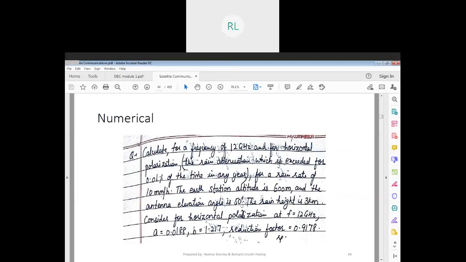Rain rate r means how much it's falling per hour. As I told you in my previous class, this is calculated in millimeters, how much rain in 1 hour. The earth station altitude, which means the height, is about 600 meters.